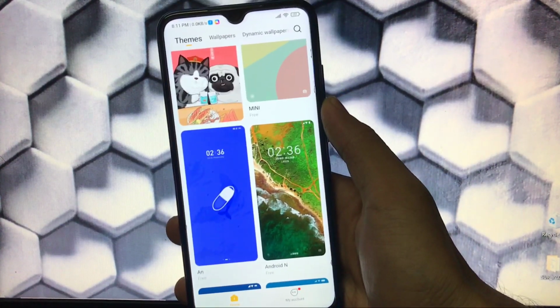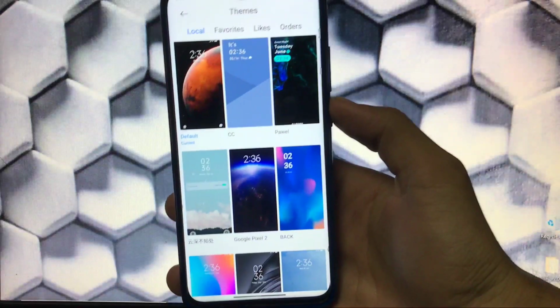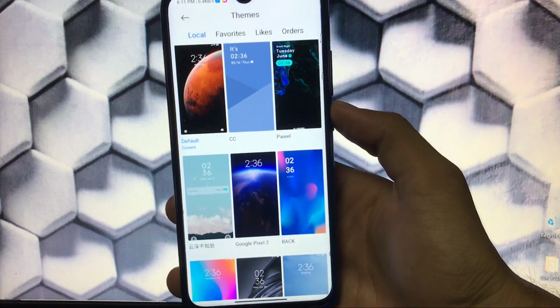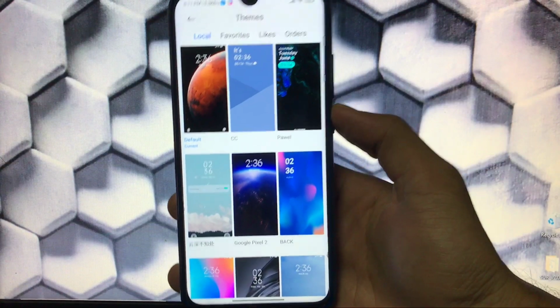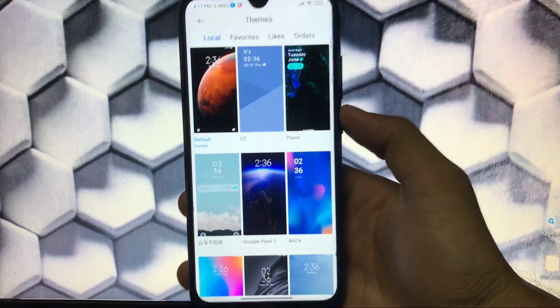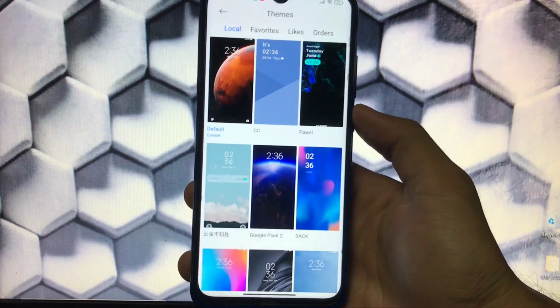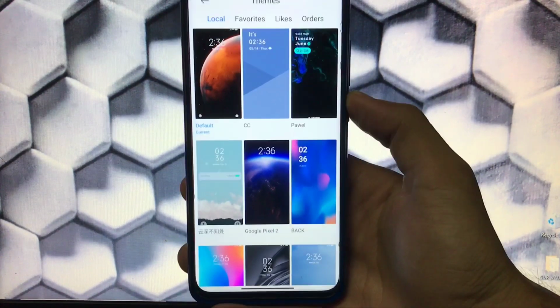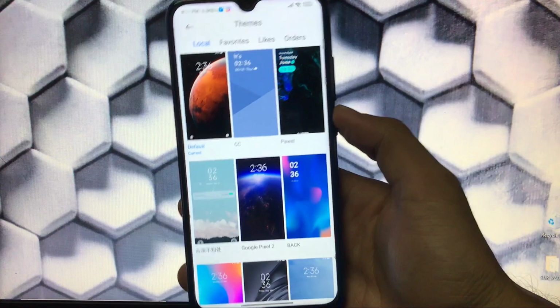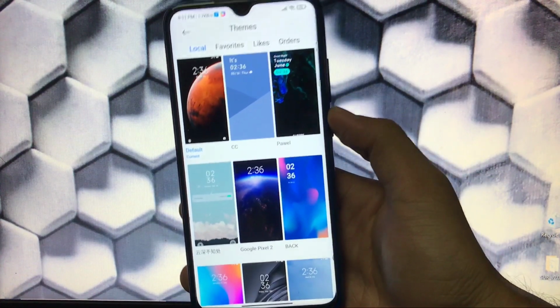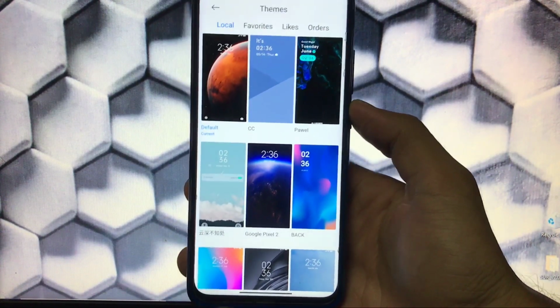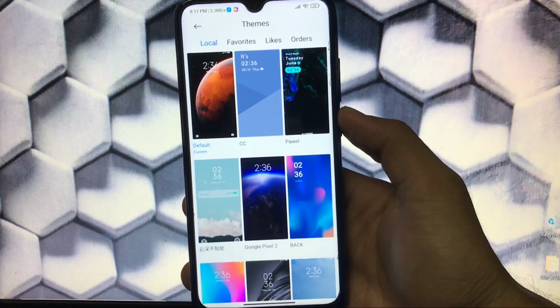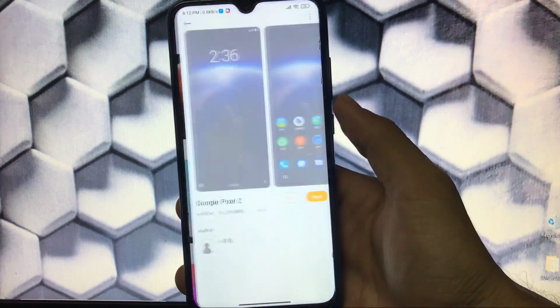Let's get started. Okay, so these are the themes which I just wanna share with you. All these themes I have already downloaded on my device. These are the themes which you get in the Chinese theme store for sure, but if you don't find those, I'll provide you the MTZ file link in the description so that you can download and import them in the theme store. So which are those themes which I just want to share with you? Let's start with the first one.